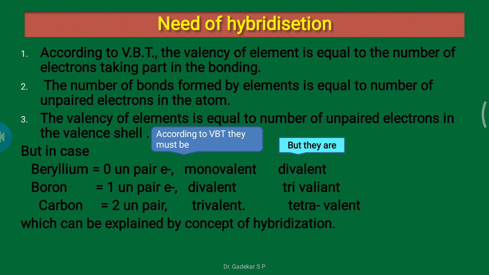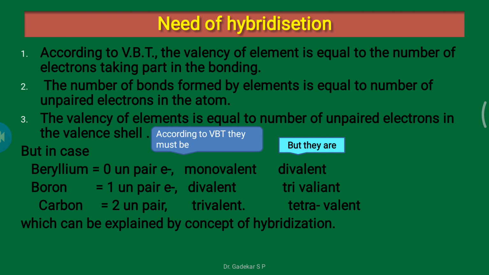Suppose the carbon atom: according to VBT, carbon contains 2 unpaired electrons, so it would be divalent, but it is tetravalent in nature. Okay, which can be explained by the concept of hybridization.